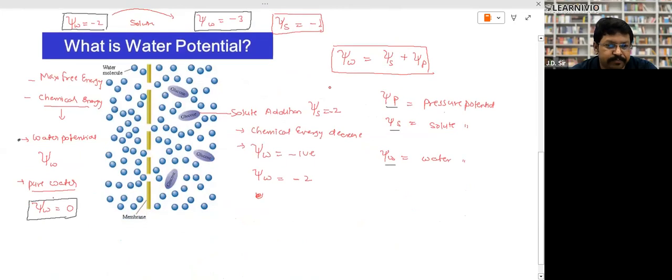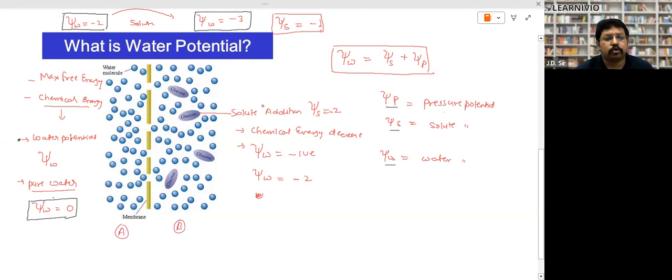So come to here. Look, what is water potential? Pure water has maximum free energy, or maximum chemical energy. That free energy or chemical energy is called water potential. We represent it with psi W. The pure water has water potential equal to 0. When we mix the solute, we have mixed the glucose here in part B. So this was cell A, and in cell B we have mixed the glucose.